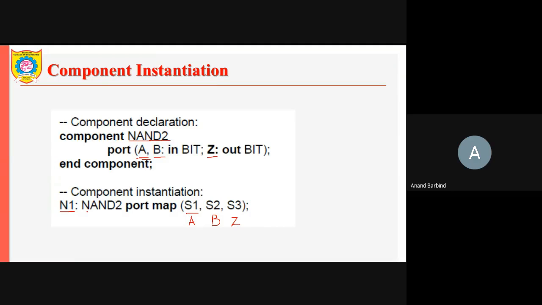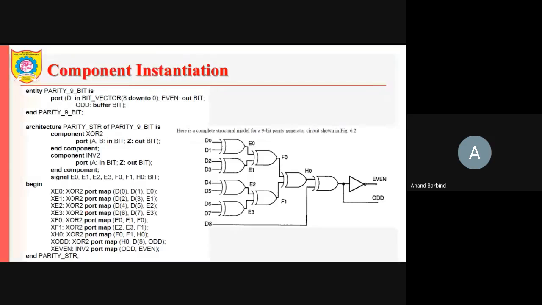Let us see another example of component instantiation. Here is the entity parity 9-bit. A 9-bit parity generator is being shown here.